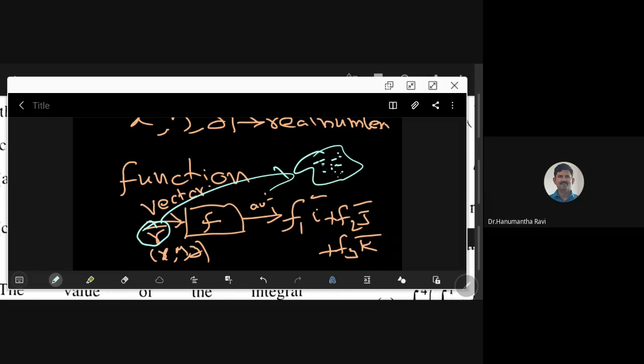If you have a three-dimensional space x, y, z like this, there is some space here. For each of these position vectors, we are associating a vector value. It can be something like a temperature gradient at each point. It may vary. So the temperature gradient is a vector valued function. Some people say it is a vector field. That's called a vector field.